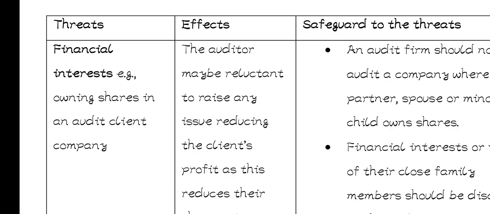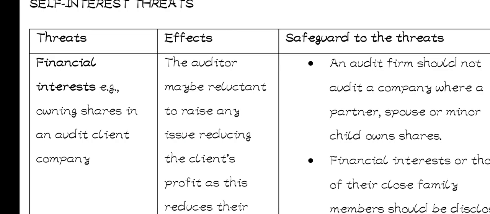financial interests. For example, owning shares in an audit client company. Like if you have shares in the company that you are auditing, it might limit your judgment.